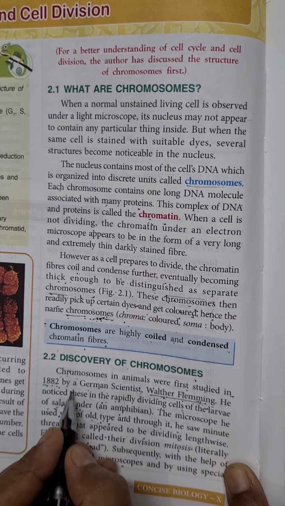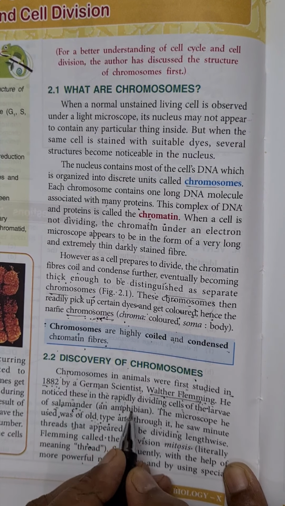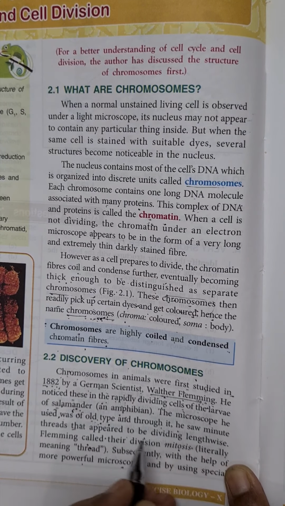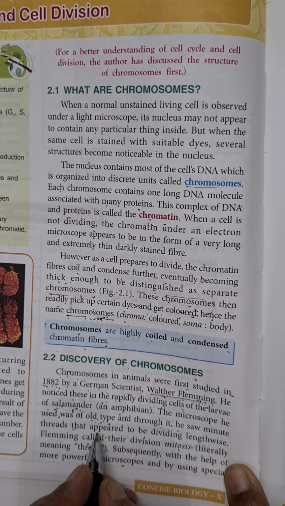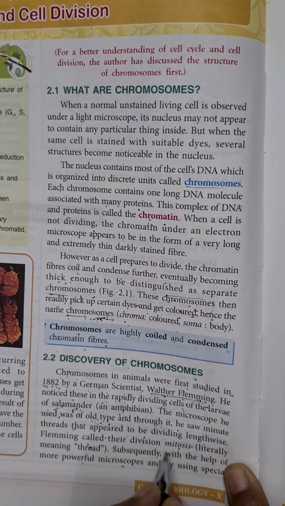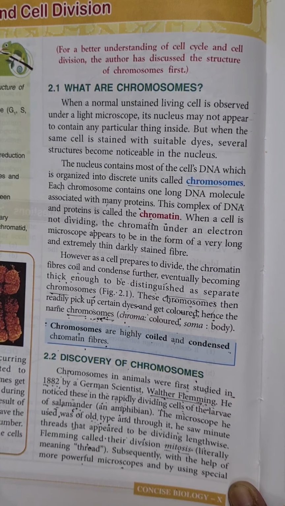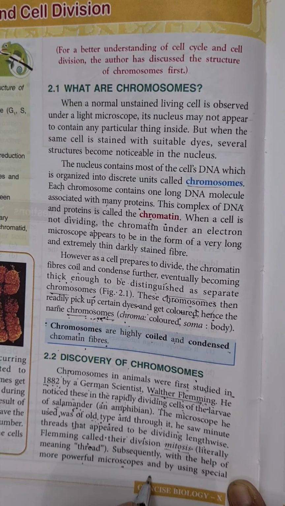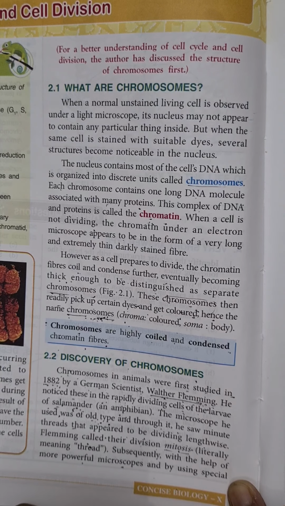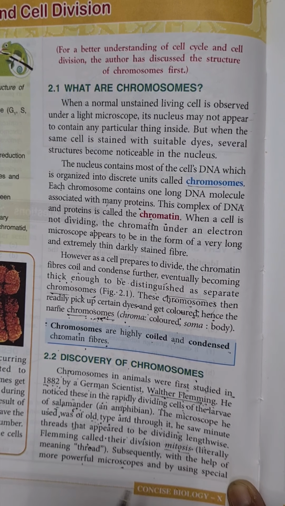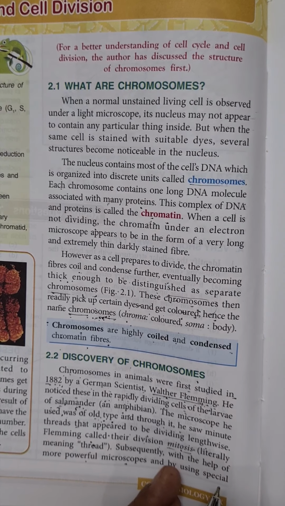As these thread-like structures which appeared in the cells of the larva were dividing lengthwise, he also coined another term, that is mitosis. That is one type of cell division. Later on, other scientists, with the use of powerful microscopes, also studied these chromosomes in detail, which we are also going to study. Now the next, chromatin.